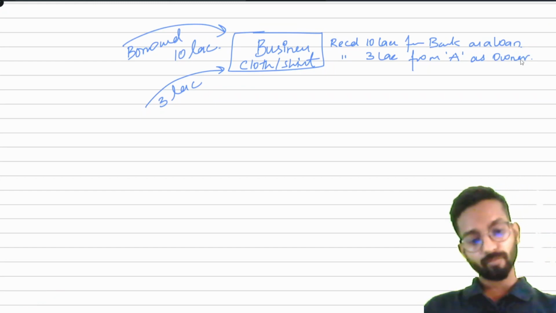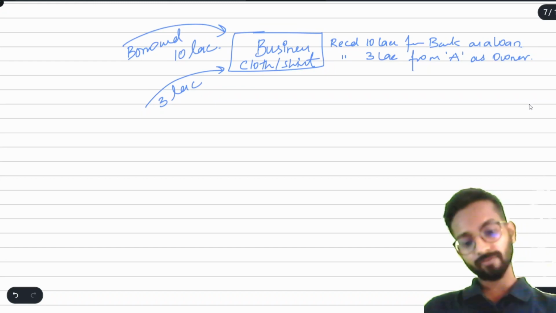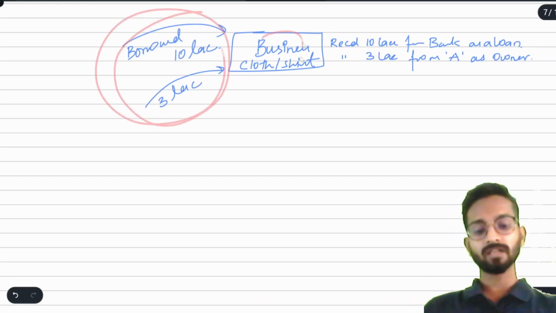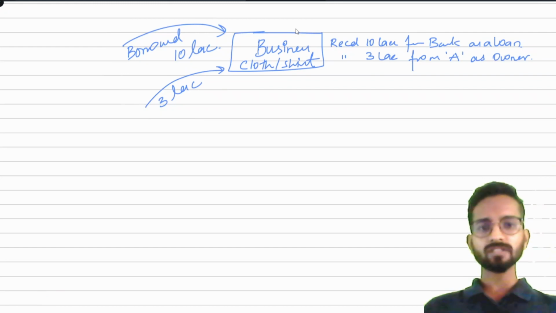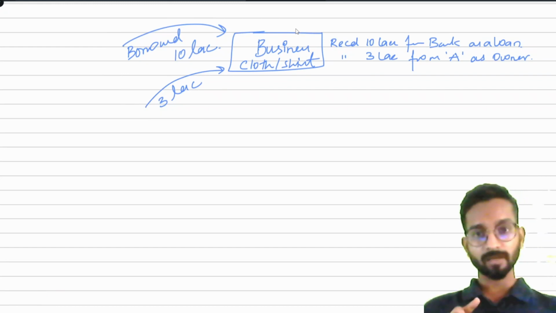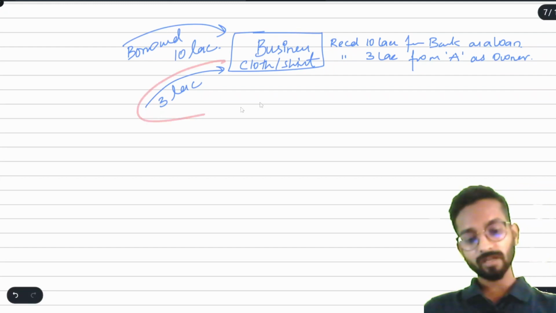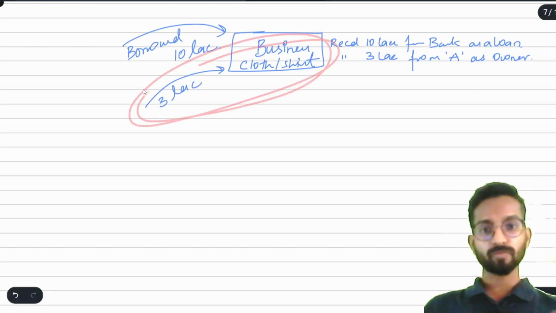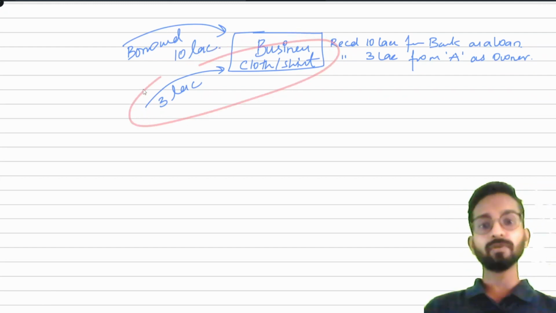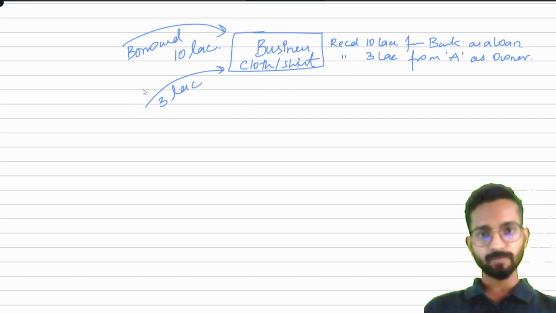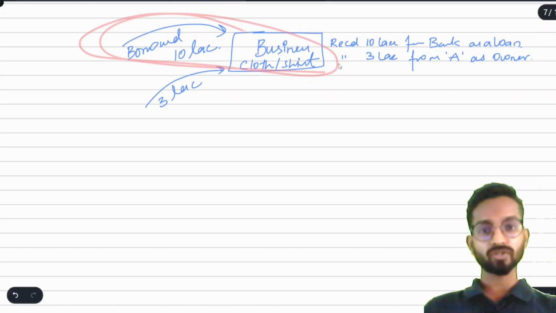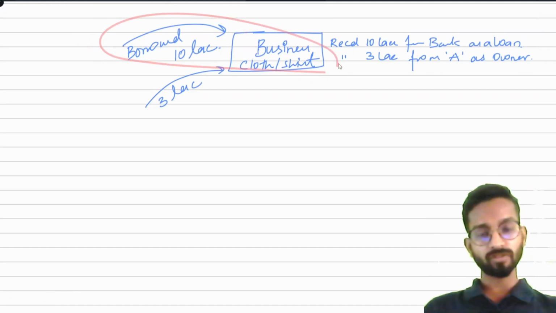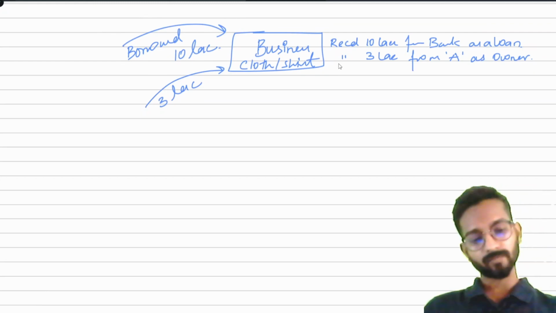Understand this thing. Both are liability for the business, because what the business is thinking is that I have received from the public, I have received from the owner. According to the business, both amounts are liability. But remember, the owner is running the business, so the business will call it an internal liability because the owner is taking participation in the business, and the public or bank is not doing the operations in the business, so they will call them outside liability or external liability.